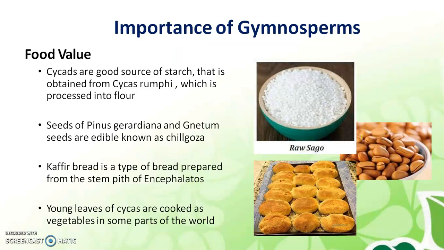Now, what is the economic importance of gymnosperms? Cycads are a good source of starch. Seeds of pinus are edible, known as chilgoza. Kafir bread is a type of bread prepared from the stem pith of Encephalartos. The pith means the inner part of the stem. Young leaves of cycas are cooked as vegetables in some parts of the world.